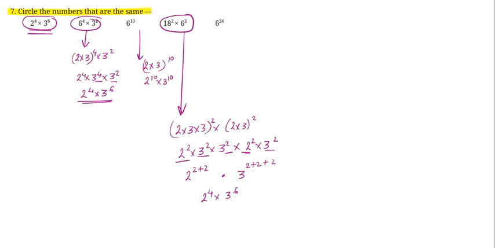Now 6 to the power of 24, तो इसको आप कैसे लिखोगे? 2 into 3 to the power of 24, which is 2 to the power of 24 and 3 to the power 24. So it is not at all same. So the first one, the second one and the fourth one are the numbers that are going to be same.